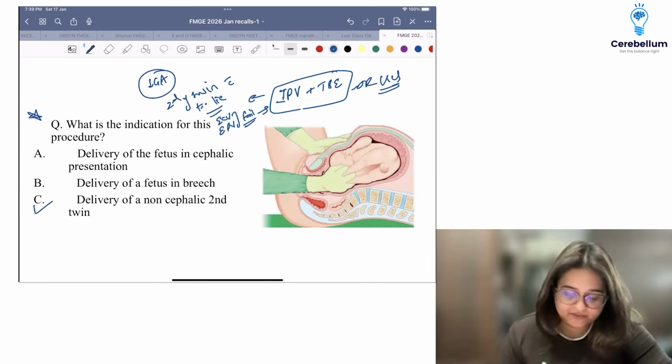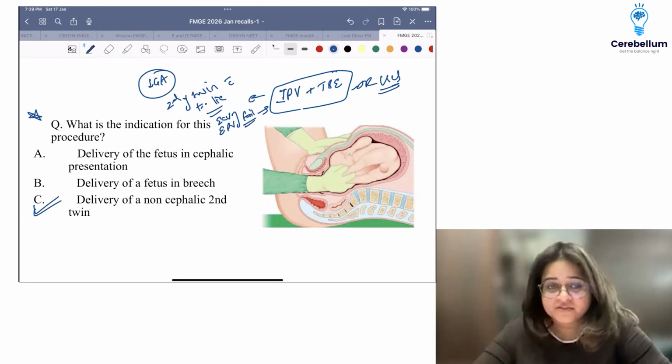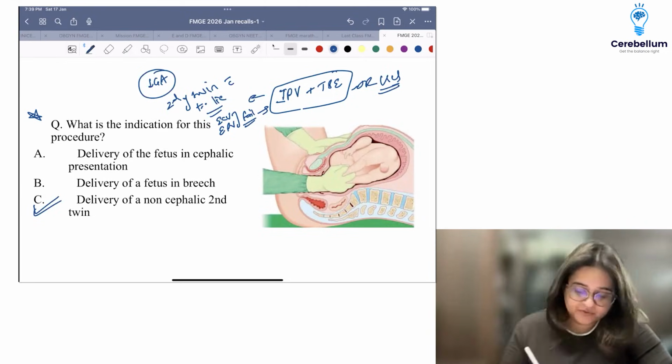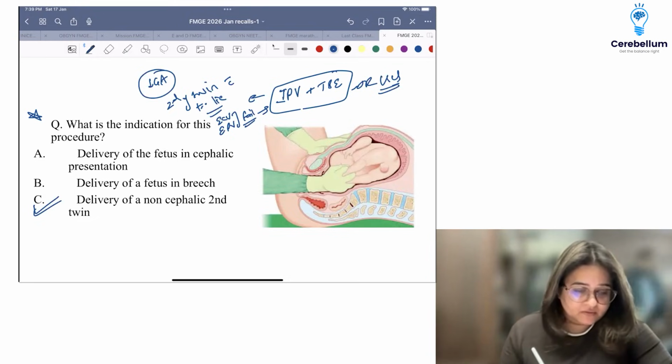So this is a question which has been asked for the first time, but I always teach this very important image-based question. Okay. The other option was okay.